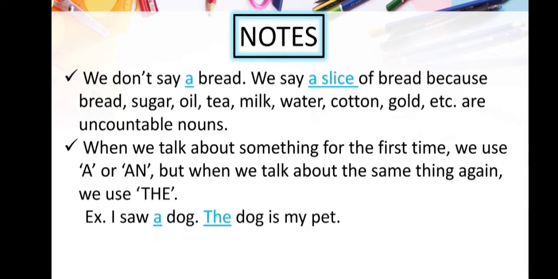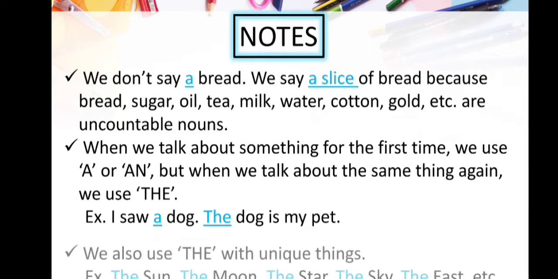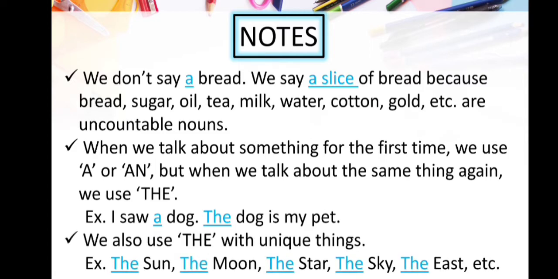Okay. The next point is, we also use the with unique things. Here one more thing, the is used with unique things also. Examples are the sun, the moon, the star, the sky, the east, etc. All the directions, stars, universe, with all of them we will use the. Okay. So I think all of you are clear about articles. Let's move to the exercise part.